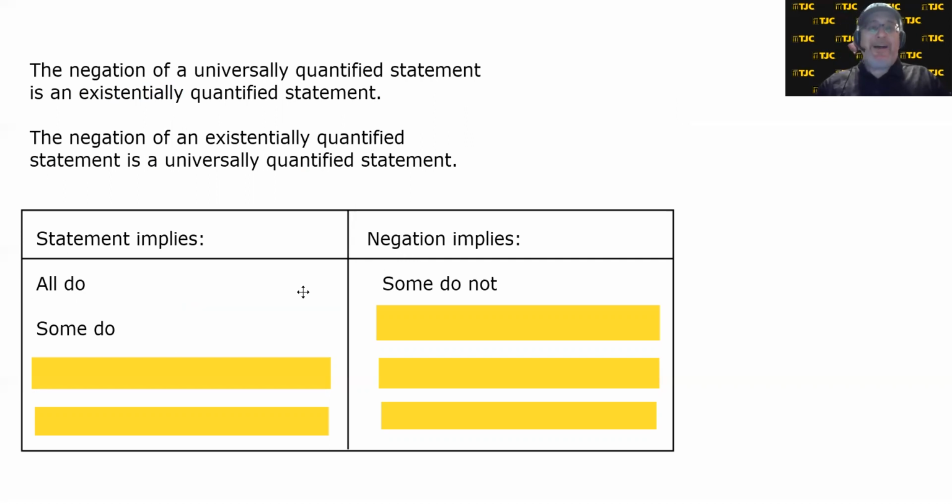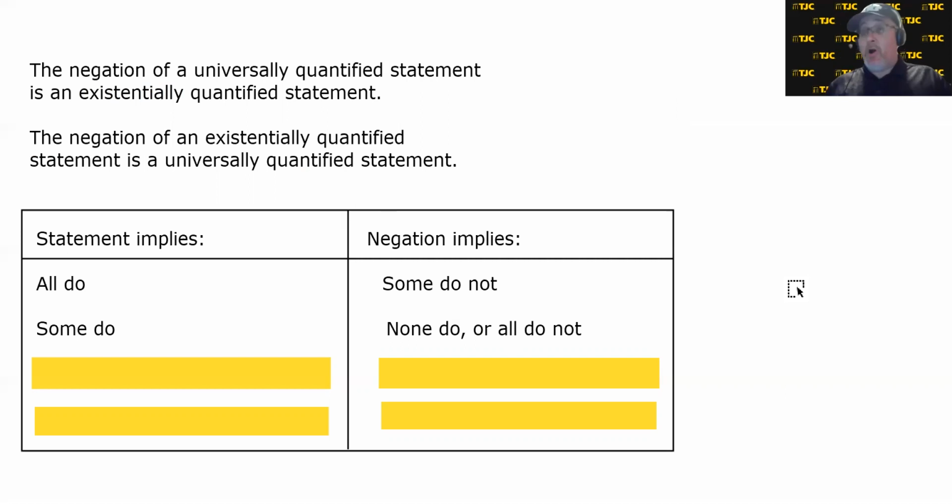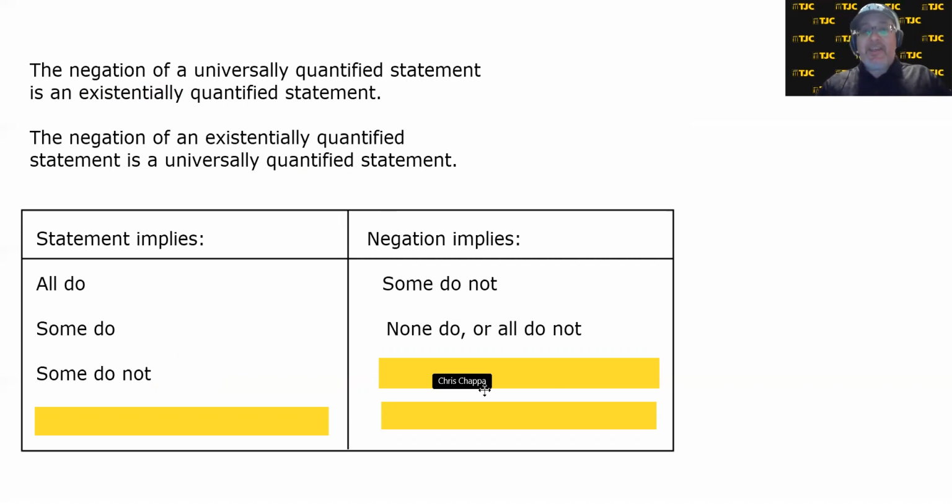If your statement implies some do, a positive existential, then the negation is a negative universal. None do or all do not. However, if your statement implies a negative existential, some do not, then the negation should be a positive universal. All do.